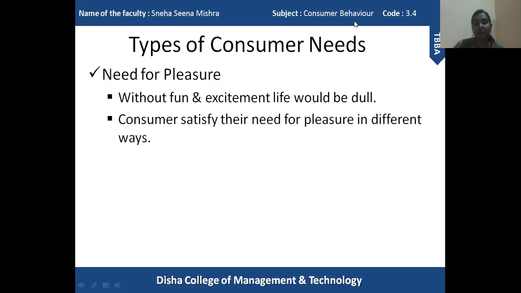That gives them pleasure. So in order to get pleasure, every person needs to get the things which give them pleasure. So companies really have to understand the requirement of each and every consumer in order to produce a product which will satisfy this particular need of all the consumers.